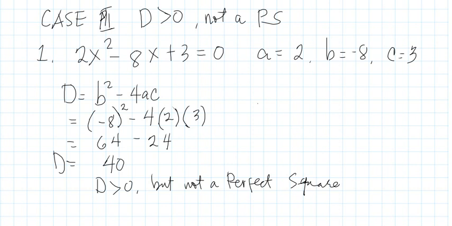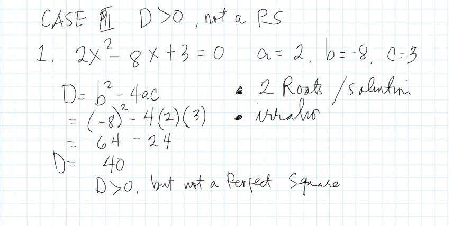So therefore, the roots of the given quadratic equation are 2 roots or 2 solutions, and those 2 solutions are irrational numbers, irrational, and they are unequal. Okay? So we check whether it has 2 roots or 2 solutions, irrational and unequal, by using any method.